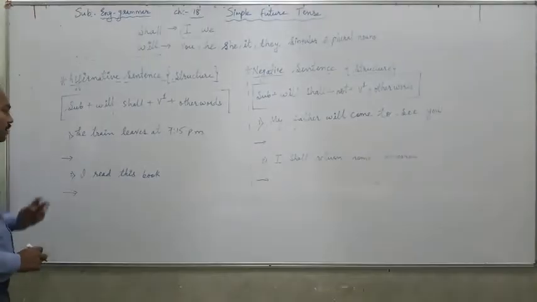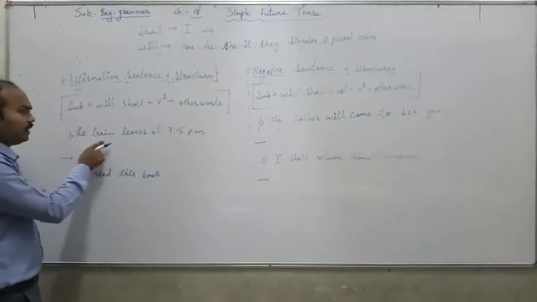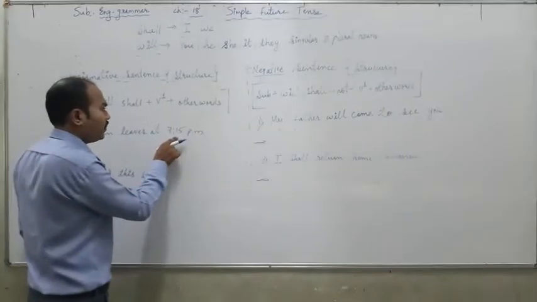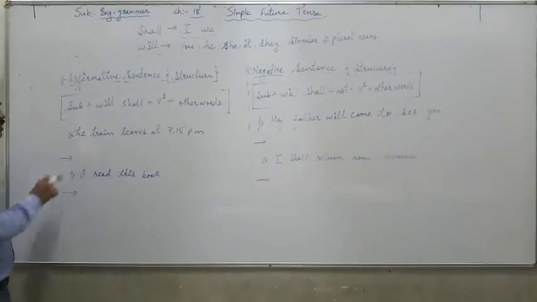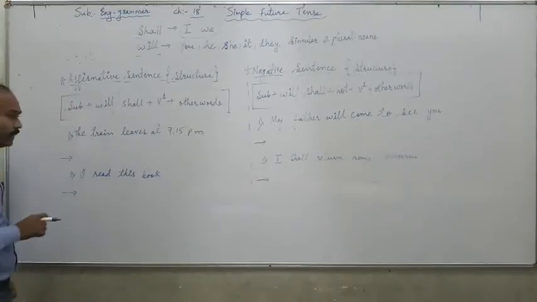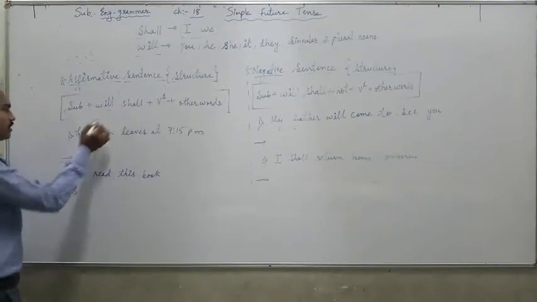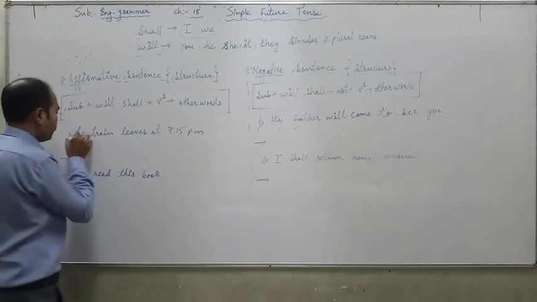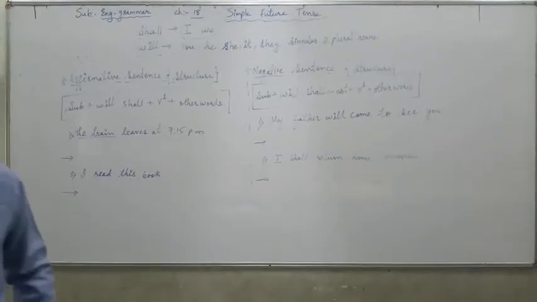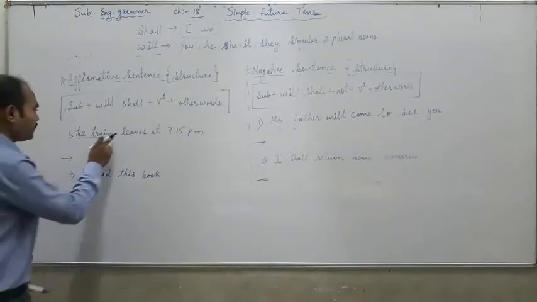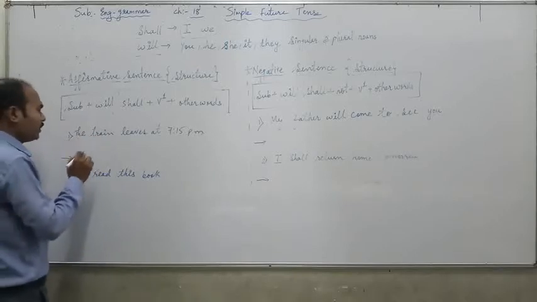Two examples, or two questions, we have taken here. The first question is, the train leaves at 7:15 p.m. We are going to convert this sentence into simple future tense. This is an affirmative sentence. So we are going to use the structure. Before using the structure, we have to underline the sentence, identifying the subject, verb and other words in the sentence.